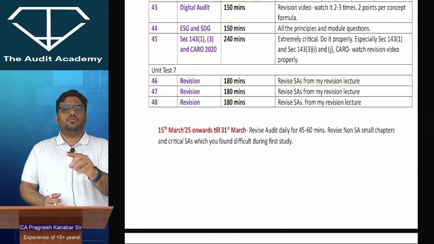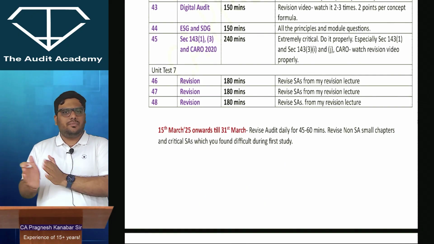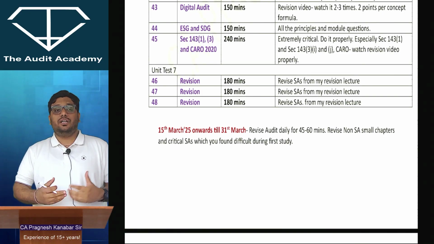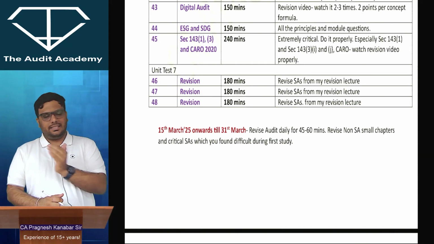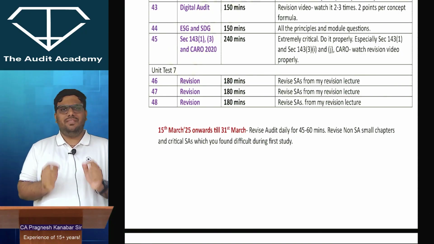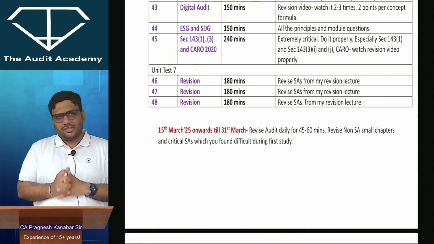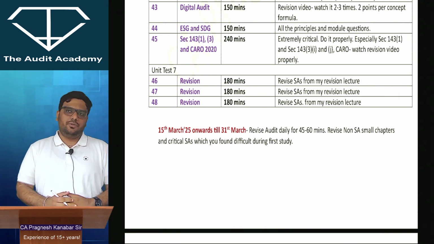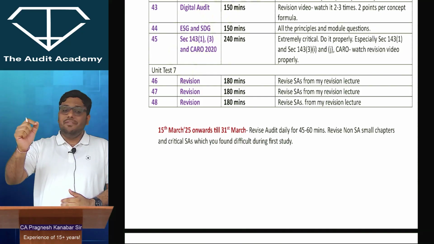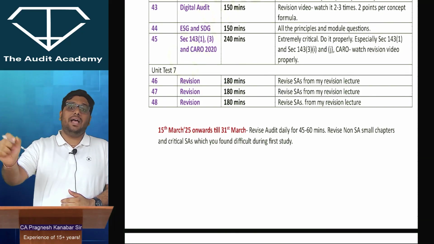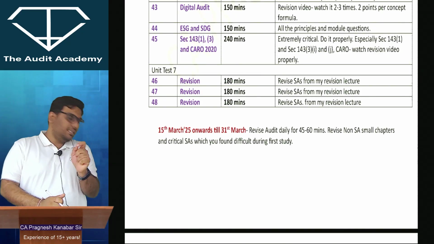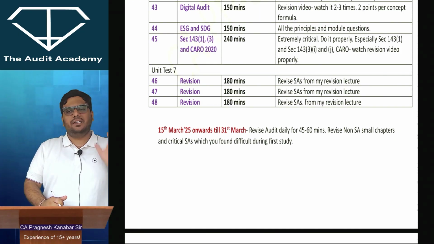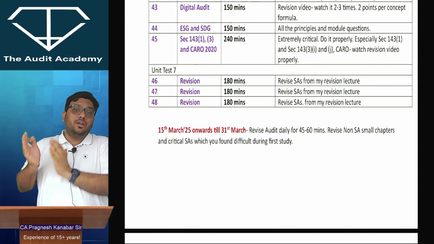Each unit test will be of 30 marks, where 10 marks approx will be MCQ and 20 marks will be descriptive. For some papers where I know some topics which are their favorite for descriptive, I may ask the entire paper in the descriptive form. That will be flexible based upon my judgment. Papers will be set by me personally, like how I had done for November 24. And for the papers, I will give the suggested answers with a marking scheme as a public document. So you will understand that, okay, on this point I will get these many marks, on that point I will get these many marks.